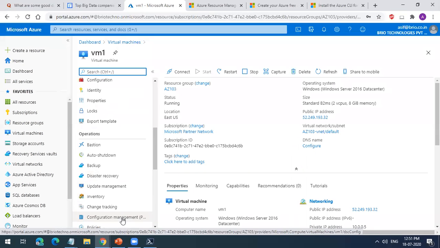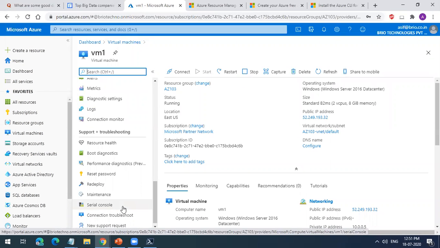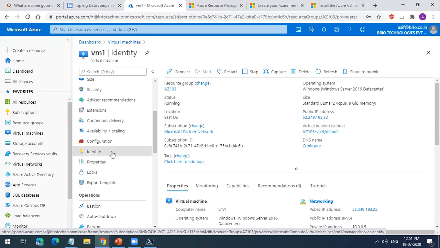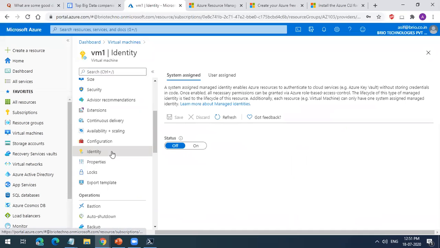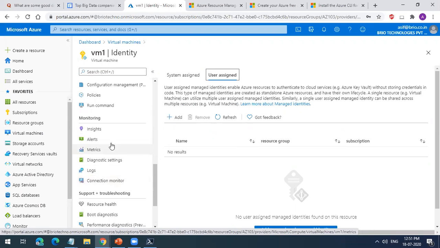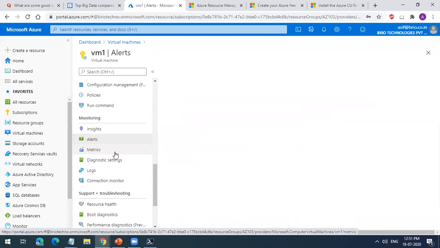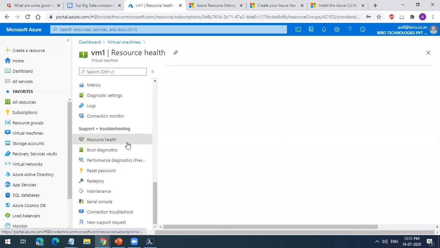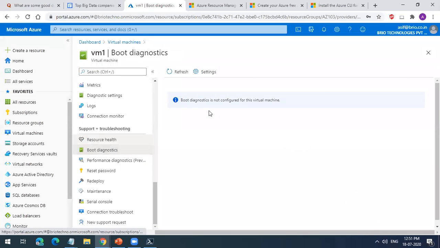And as I have the Azure Active Directory plan, I see the identity also here. I want to manage the access to this machine with my Azure AD. I have this also assigned here. If you do not have the Azure AD Premium plan, you will not see this. And I can see the insights, alerts. When we come to monitoring, you will see all about this. And you can see the resource health also, the boot diagnostic, what we talked about. We have not configured this. That is the reason you are not able to see this. But if you configure this, you'll see.